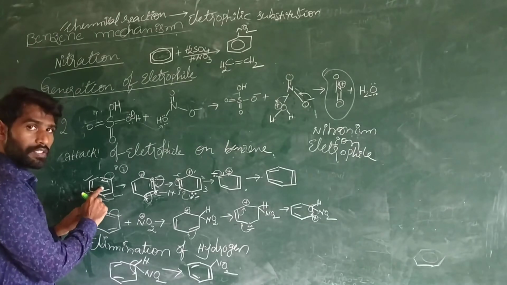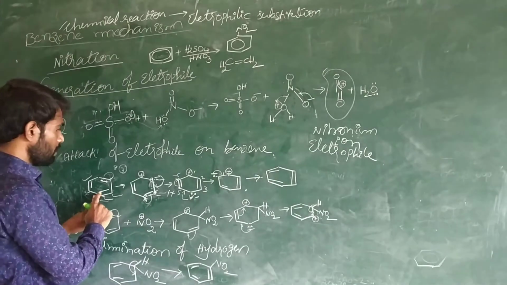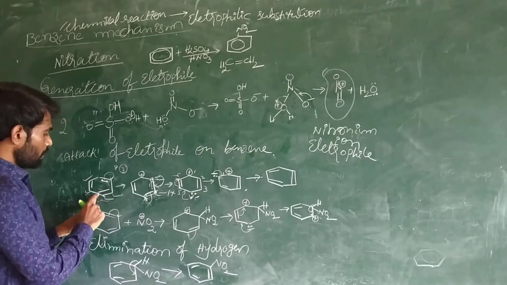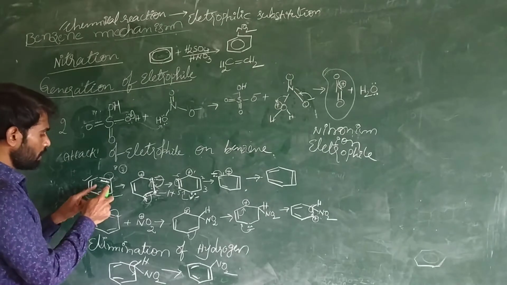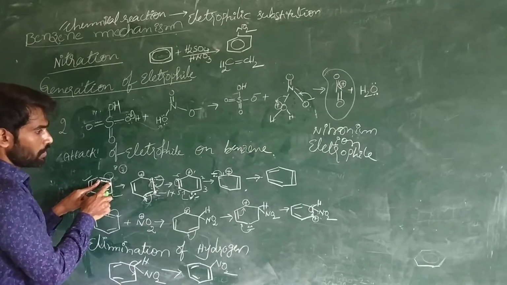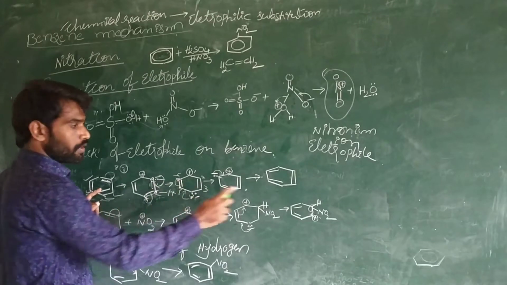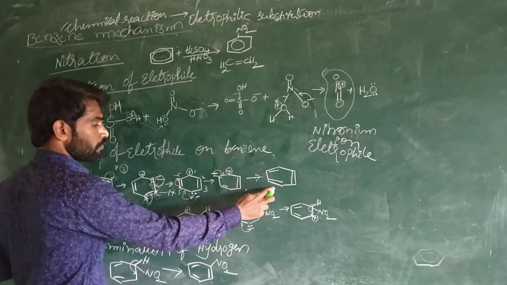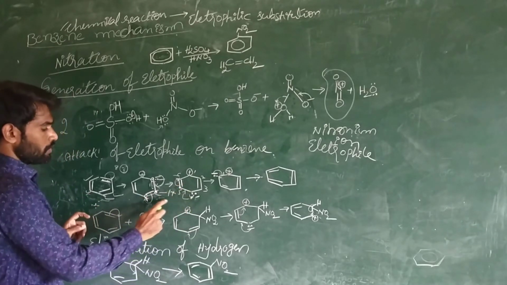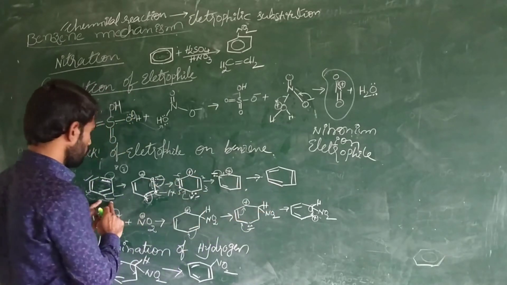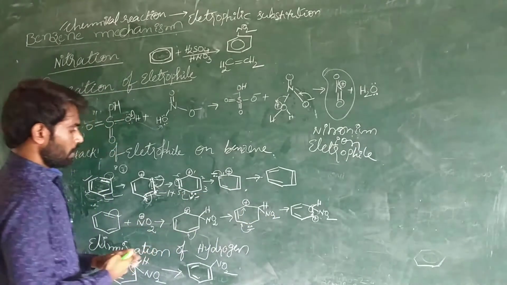Now see, this is the initial structure and this is the final structure. We explained in the first class that benzene has 2 resonating structures, that is, the position of the double bond may vary. See here, the position of the double bond: here the double bond is in this position, but there it is in this position. We can write only 2 resonating structures for benzene. So this is the electron delocalization in benzene. So we are getting 2 hybrid structures. That is the rotation of the electrons.